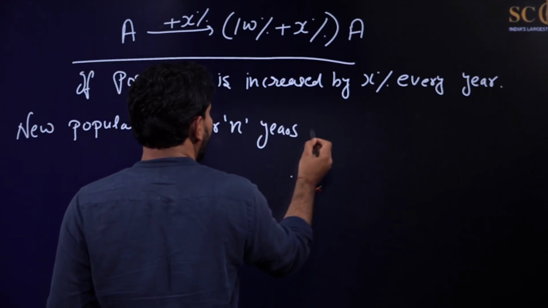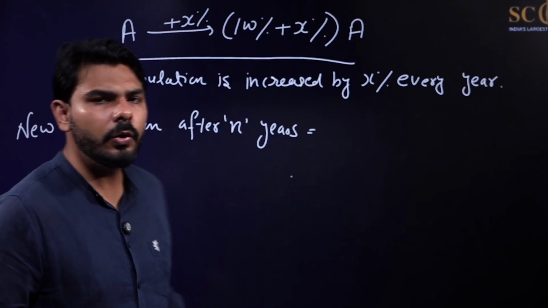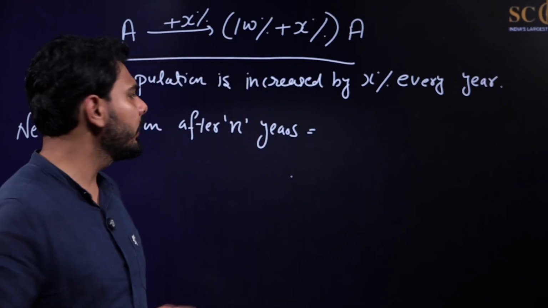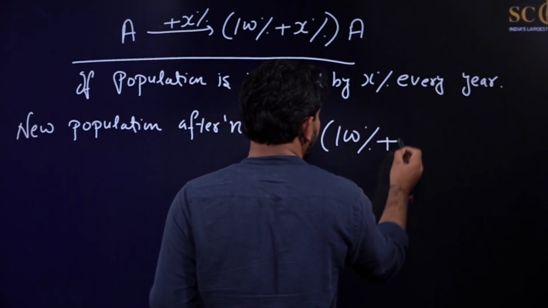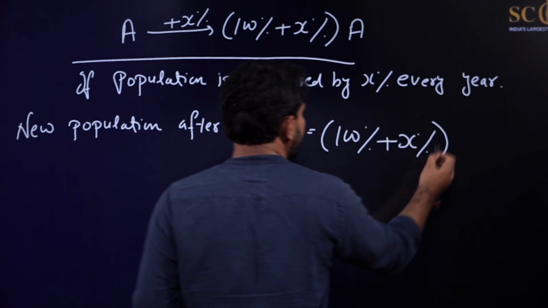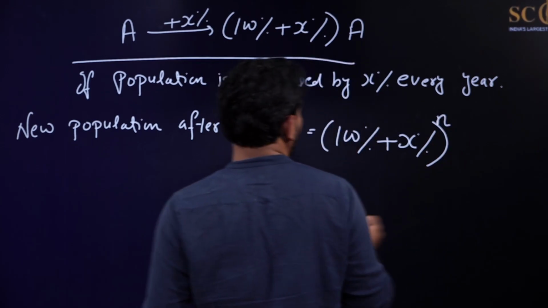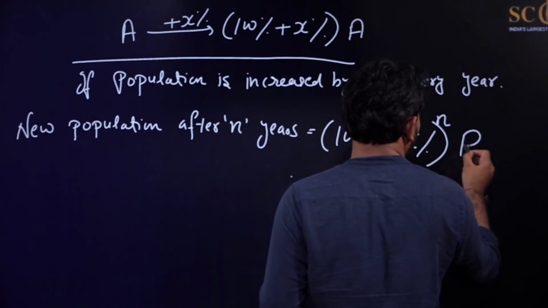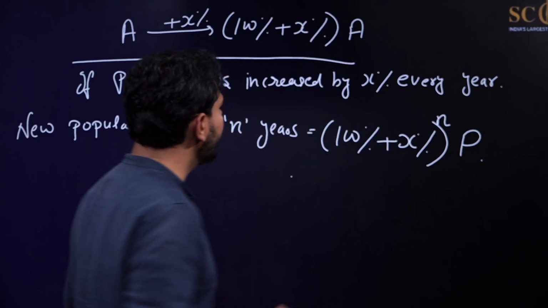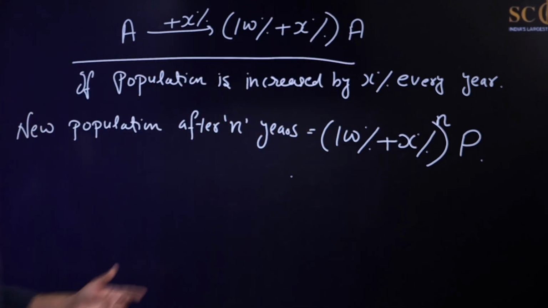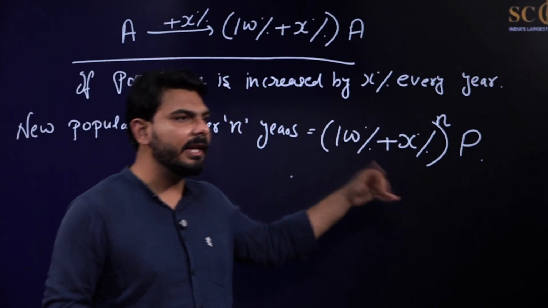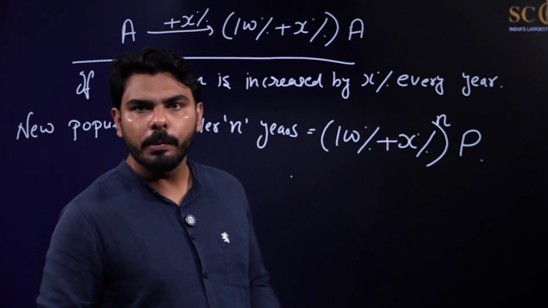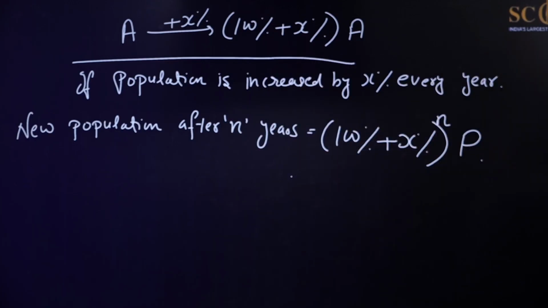You already know the formula. It will be 100% plus X% raised to the power n, of the old population. Take the old population as P, and the increase in population is X%. So the population after n years will be 100% plus X% raised to the power n, into the old population. You can first write it down in your notebooks if you have them, then I will teach you further.